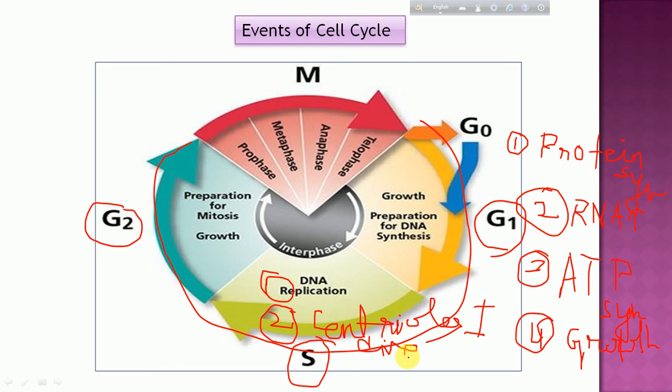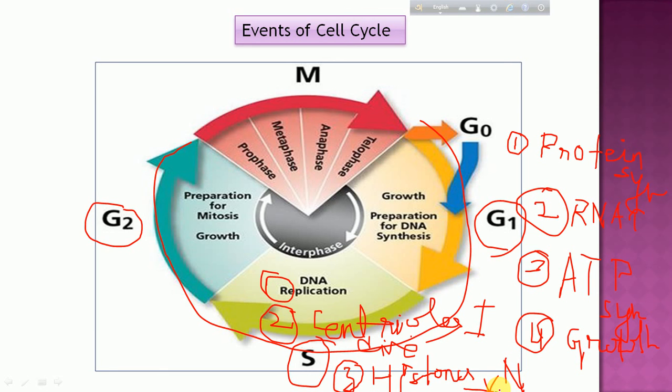So there is division of centrioles. In case of plants, there are certain factors that help in spindle fiber formation. But in animal cells, this centriole division takes place in S phase. And the third thing which occurs is the formation of histone proteins. We know that the DNA threads are wrapped around these histone proteins, forming the nucleosome. So this histone protein formation occurs in S phase.